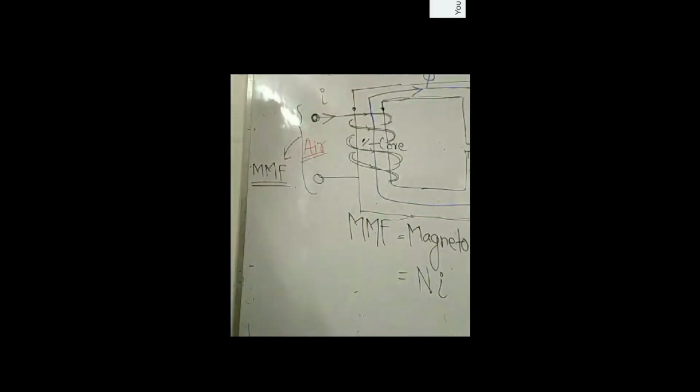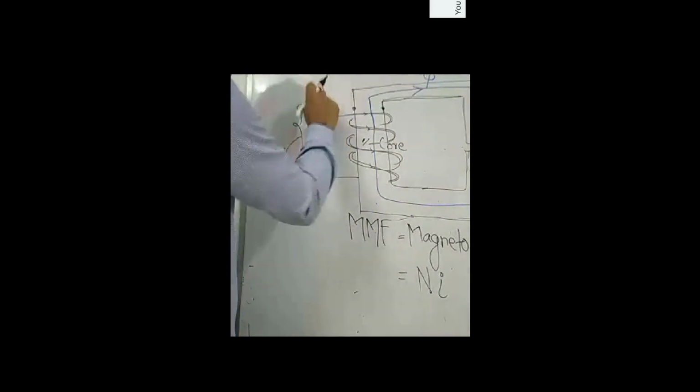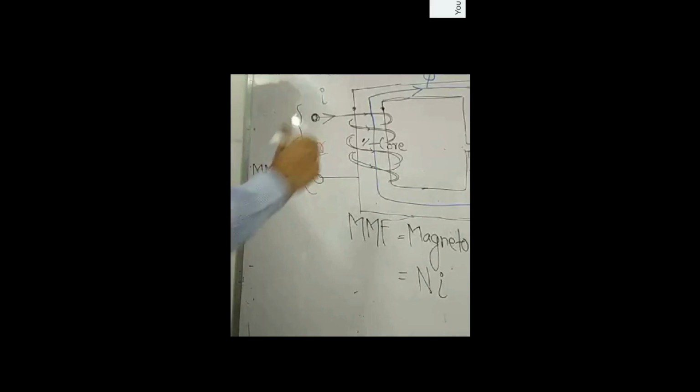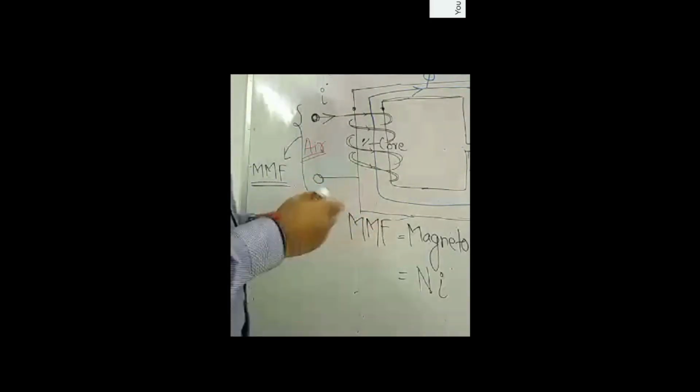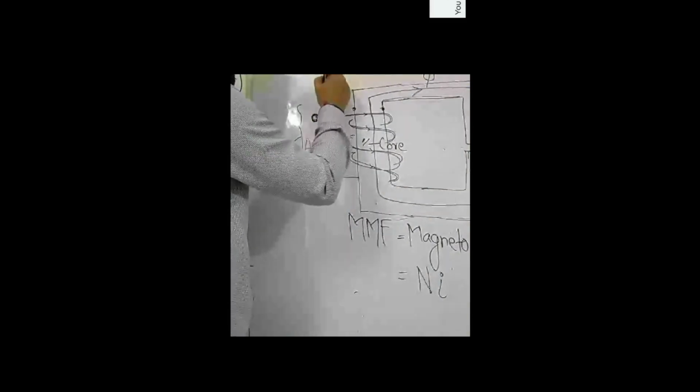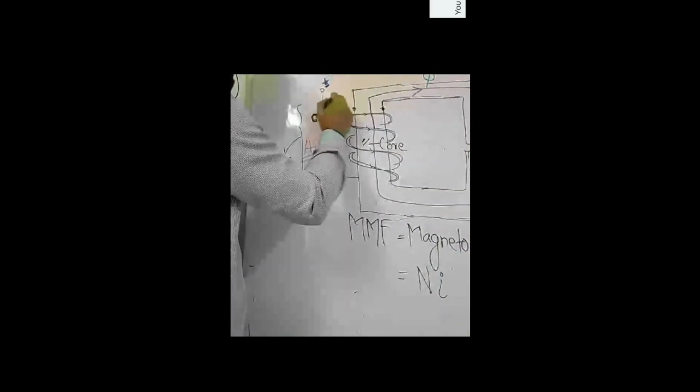And the unit is ampere turns. Okay? Ampere turns. So N into I, ampere turns. Now, if we write a small i here, it means AC. Students, can you describe what this small i notation stands for? A small i notation stands for AC current.